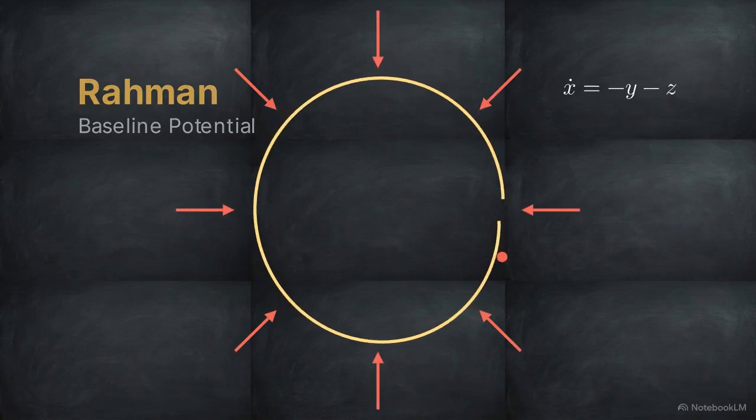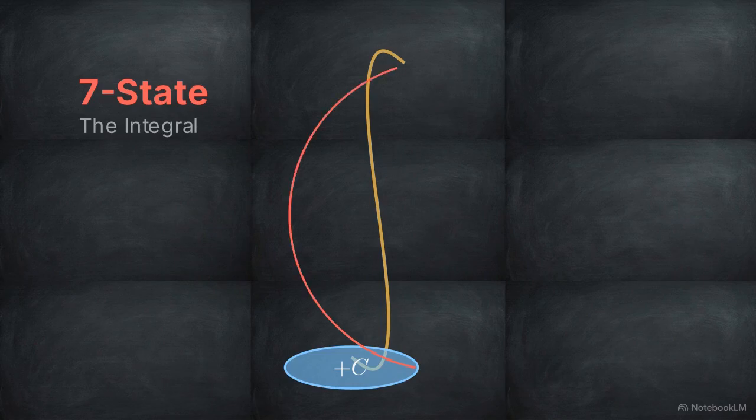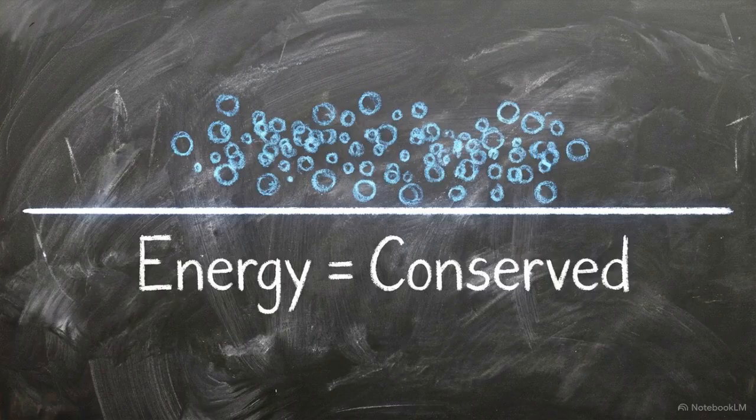In calculus, this topological orbit performs the function of the integral, known within the framework as the 7 state. The integral sums up accumulated changes to reconstruct the whole. It acts as the sustaining cycle that enforces a closed-loop return to the origin. The x-axis is the global anchor. It serves as the conservation law, ensuring that total energy and information are preserved, even as local states shift.